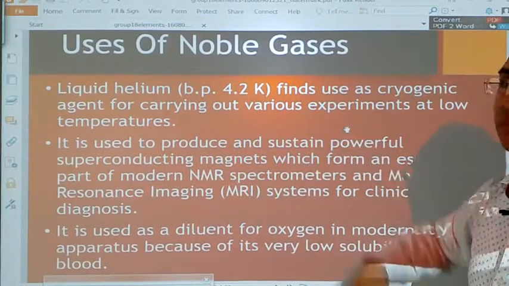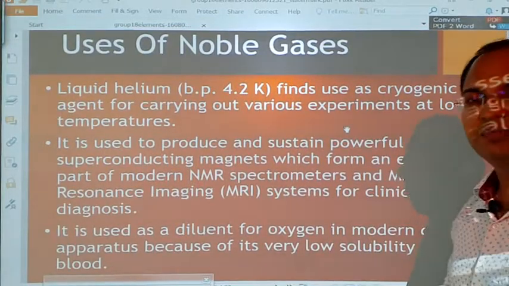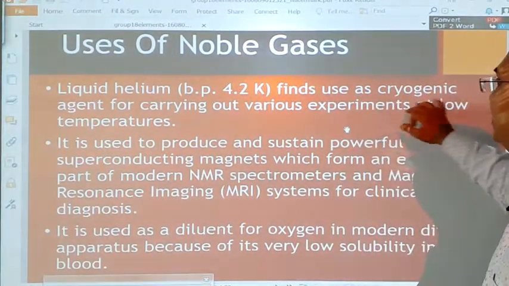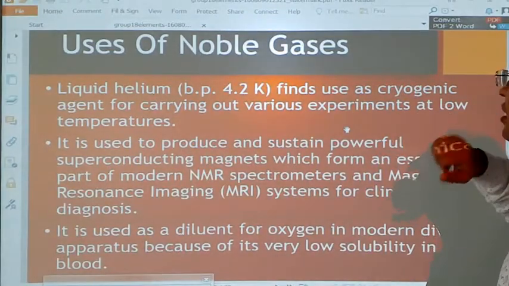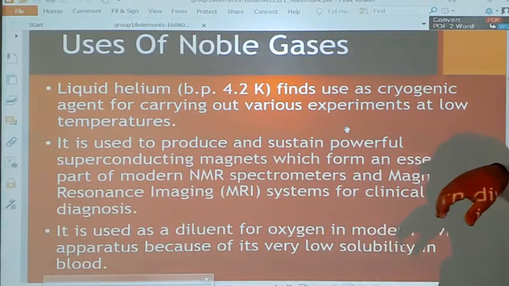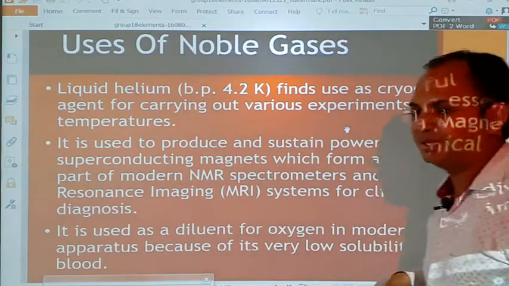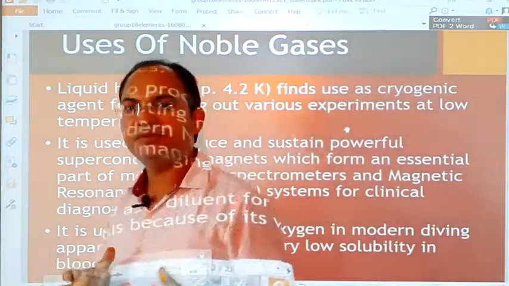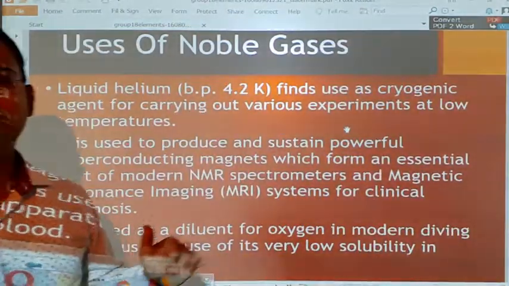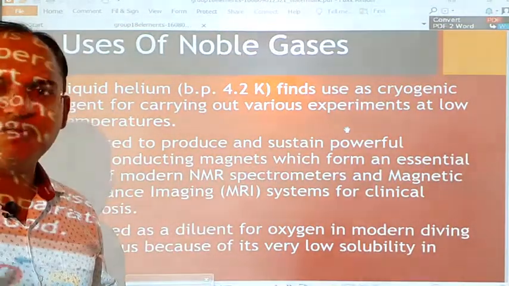Liquid helium, whose boiling point we have seen is 4.2 Kelvin, finds use as a cryogenic agent for carrying out various experiments at low temperature. It creates very low temperature, so it is used in performing experiments.